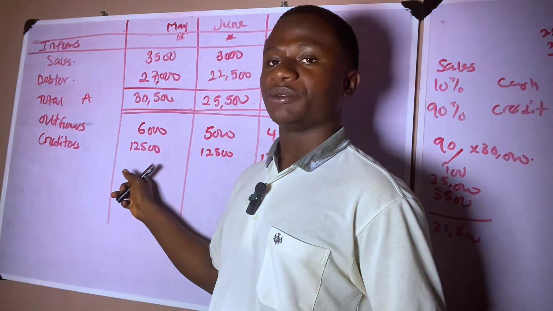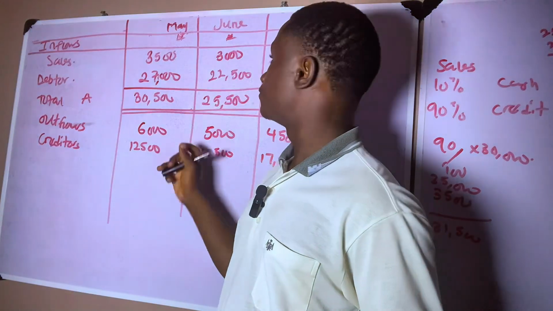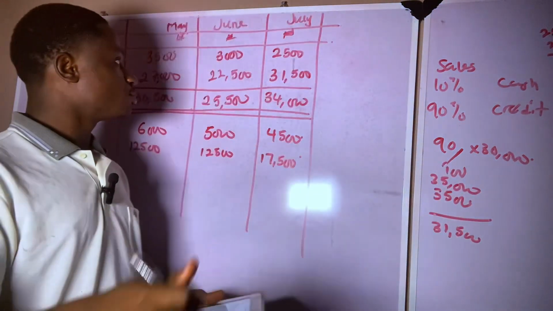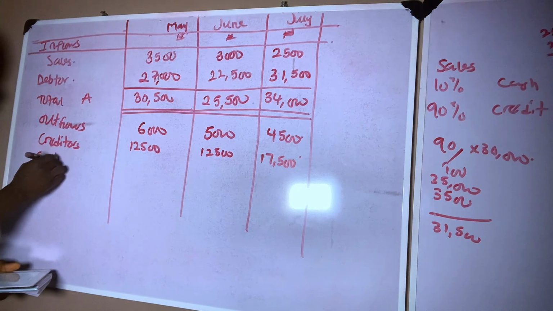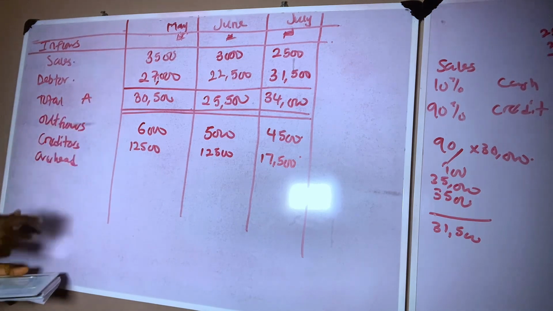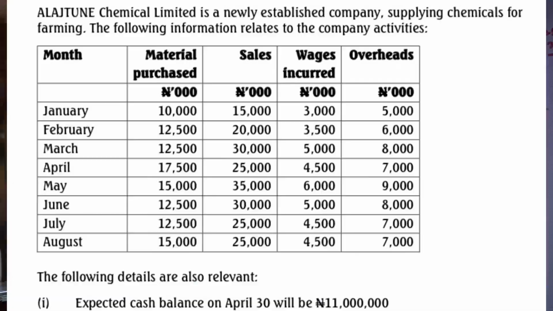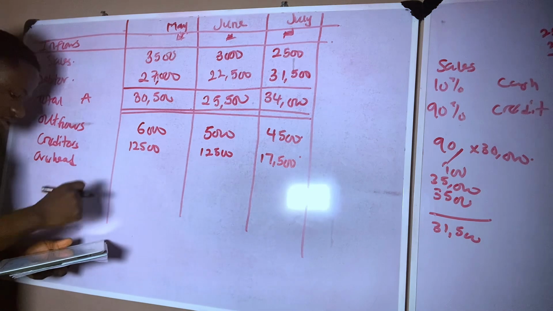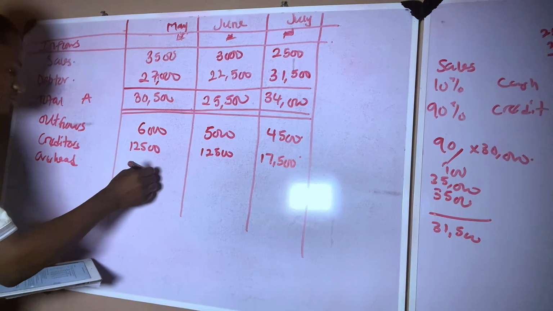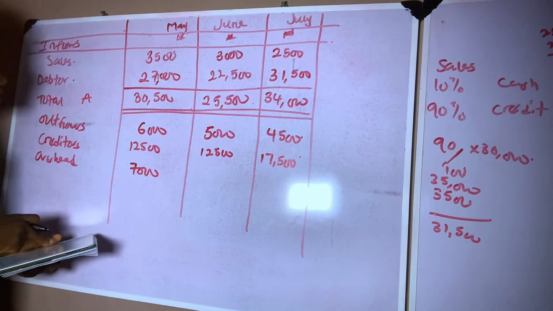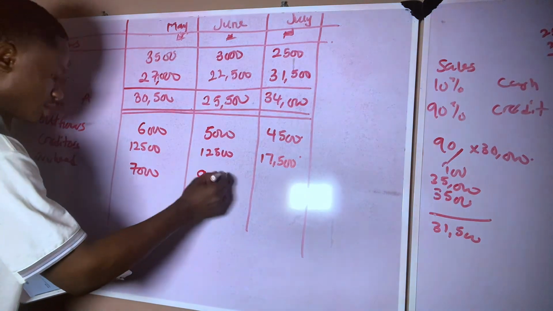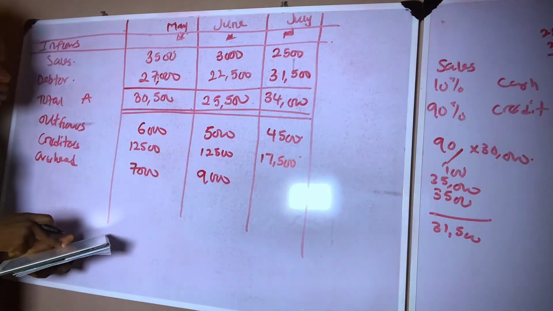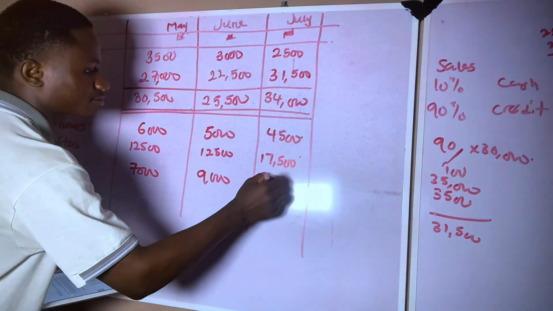That means overhead of May will be paid in June. Overhead of June will be paid in July. So now which month overhead will be paid in May? If there is a month delay in paying overhead, definitely overhead of April will be paid in May, which is 7,000 naira. So overhead of May will be paid in June. Overhead of May is 9,000 naira, and overhead of June will be paid in July, which is 8,000 naira.